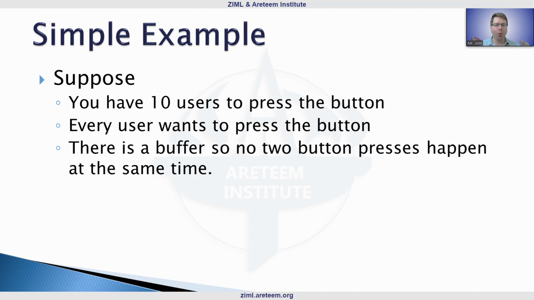Right? And I don't want to worry about technical stuff, right? These are users at different computers. What happens if they both press it at the same time? Let's just assume that that doesn't happen. So suppose when it resets to 60 seconds, no one can press it from 60 to 55 seconds or things like that. So we don't have to worry about that for our modeling purposes here. So even if two users try to press the button at the same time, which we will assume could happen, we'll just say only one goes through and then the other person has a chance to say, wait, let me wait a bit before I press the button there.